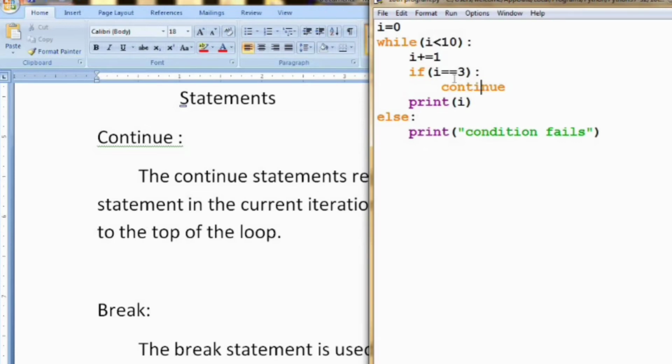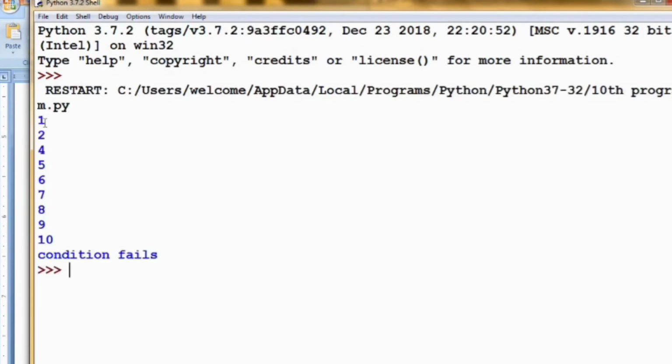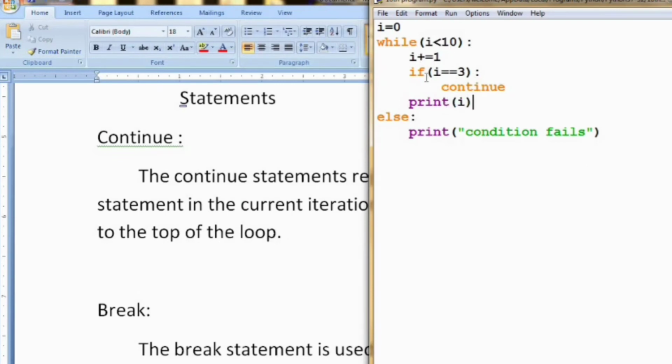Now I will not get 3 because when i is equal to 3, the loop will move to the while again. It will not print i. This statement will not be executed when i is equal to 3. After reading this continue statement, the compiler will read the loop again. It won't read the statements after this continue. Now I am running the program. See here, I have got 1, 2, 4. The 3 is not printed. So in this way you can use the continue statement in your program.